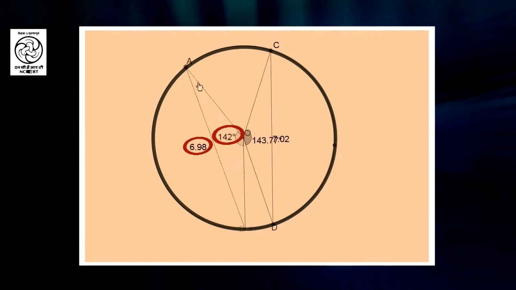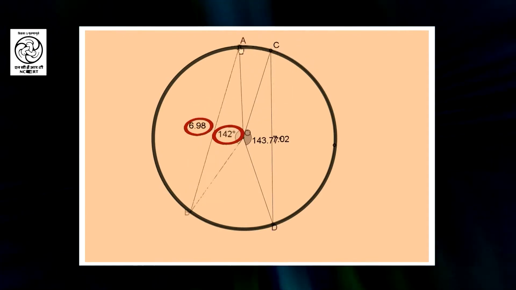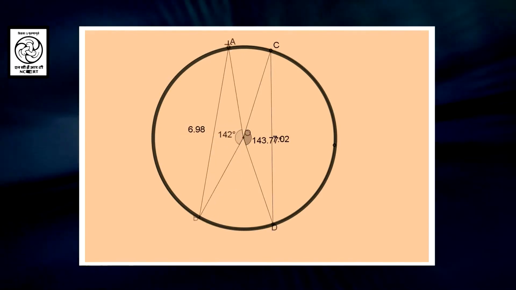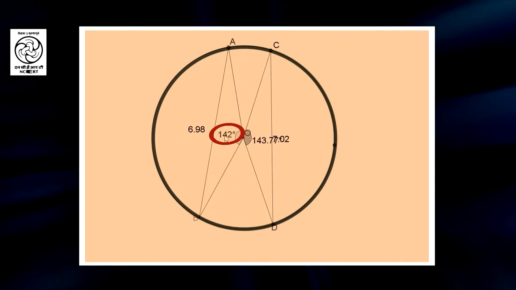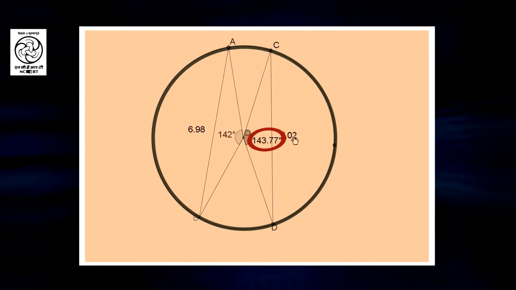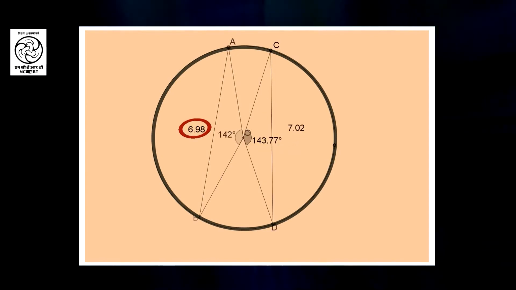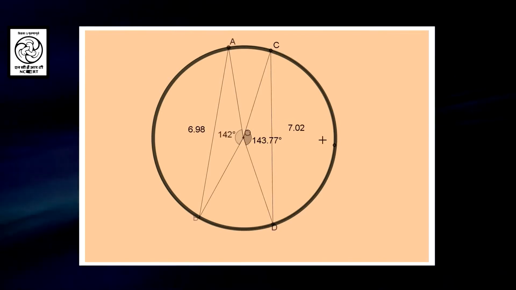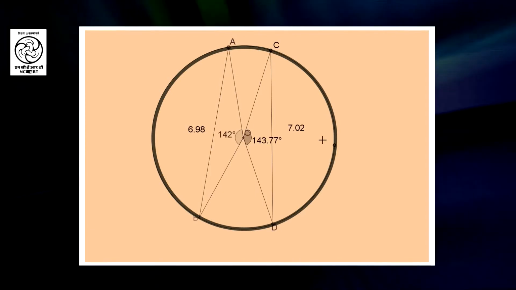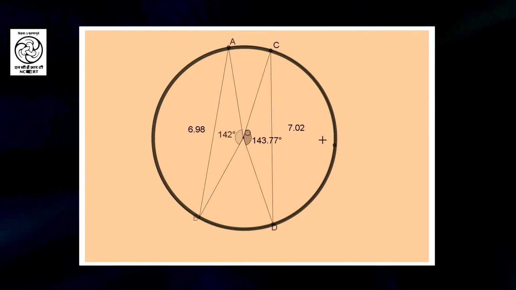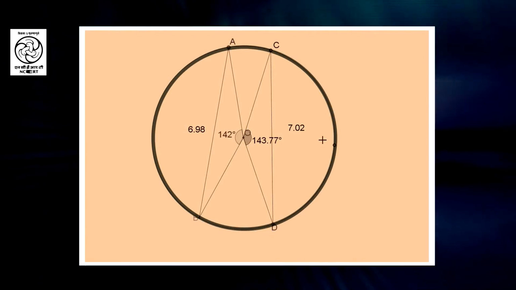No matter where I take this chord AB, if the length is less than CD, the angle subtended by AB is 142 degrees, whereas the angle subtended by chord CD is 143, and the lengths you can see are 6.9 and 7.02. So, we see that the bigger chord subtends a bigger angle at the center and the smaller chord subtends a smaller angle at the center. But what happens if both chords are of equal length?